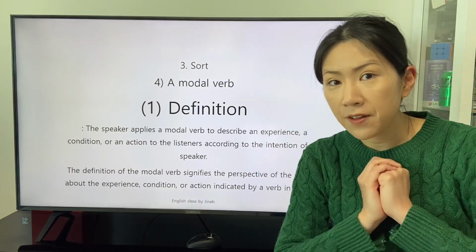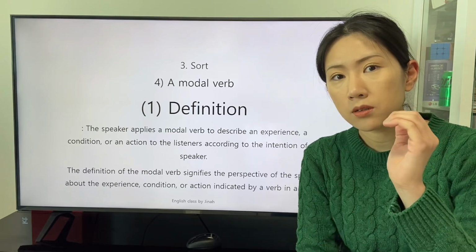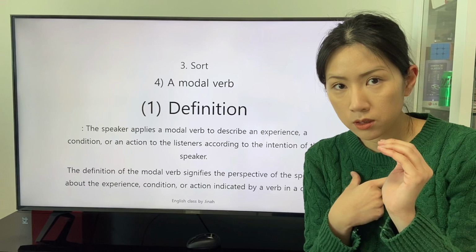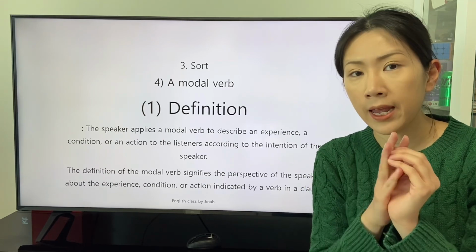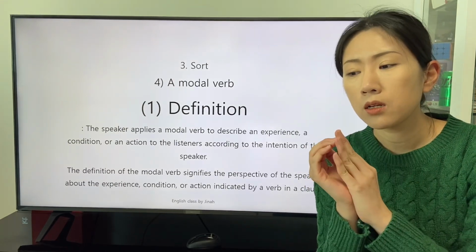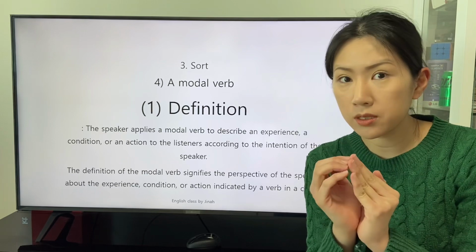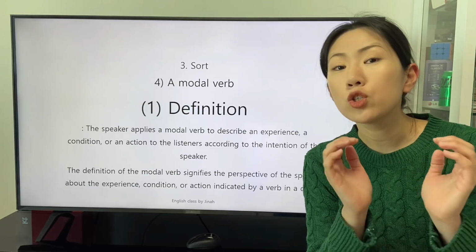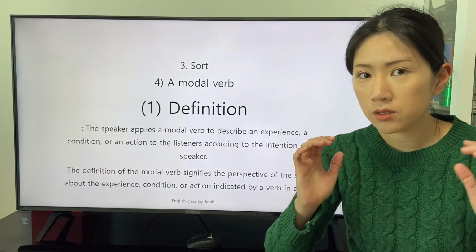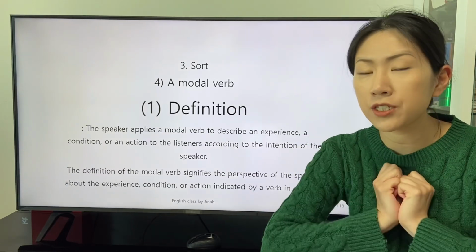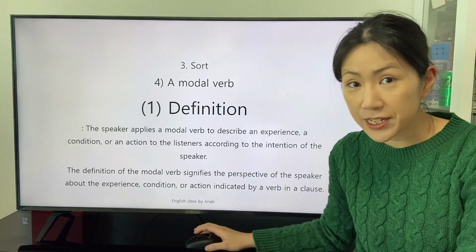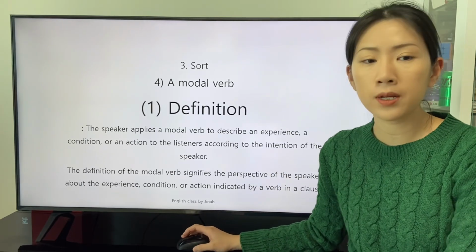The definition of the verb describes a part of the intention of the speaker, and the modal verb complements the definition of the verb to convey the perfect intention of the speaker. Let's start to study the definition of the modal verb.